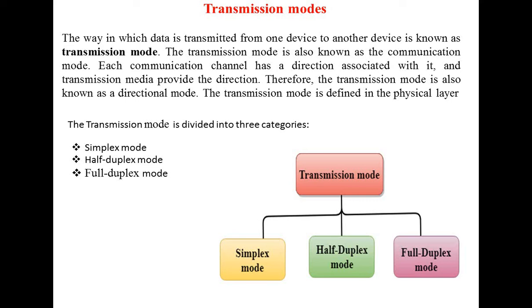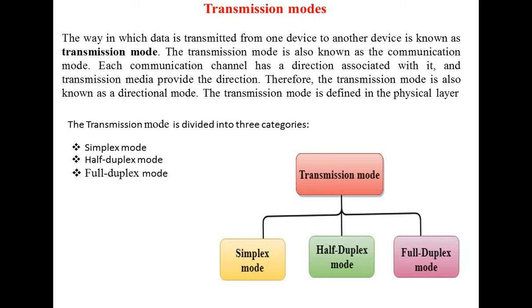Transmission modes, how data can be transmitted. Very easy topic. The way in which data is transmitted from one device to another is known as transmission mode. किस तरह से data transmission होता है. Transmission mode is also known as communication mode. Each communication channel has a direction associated with it, and transmission media provide the direction.